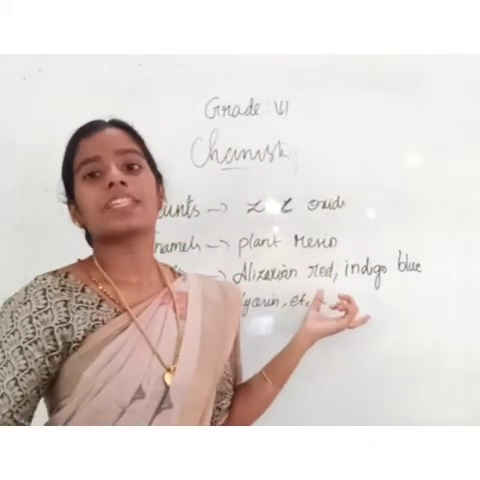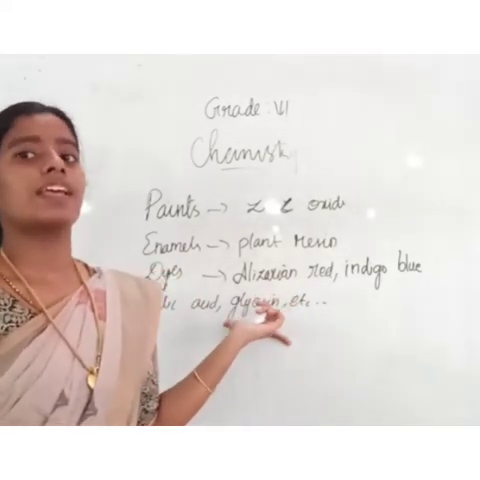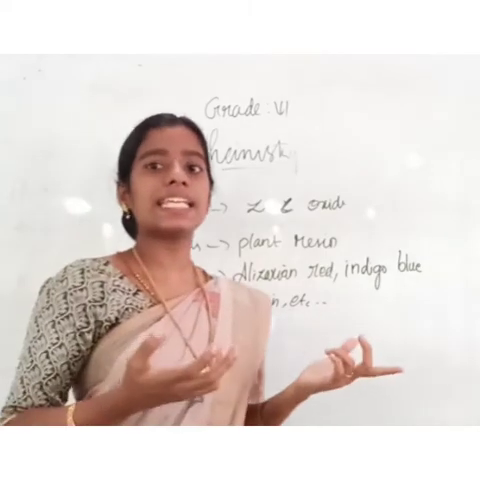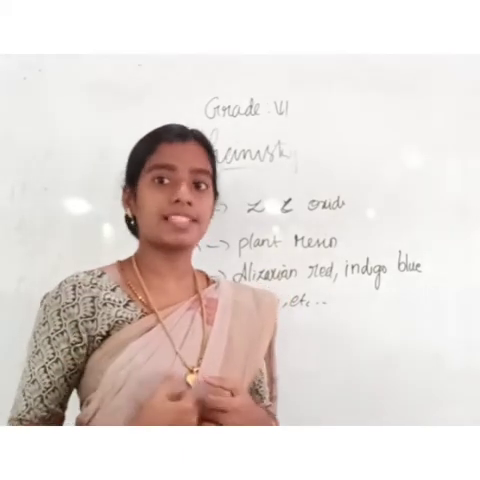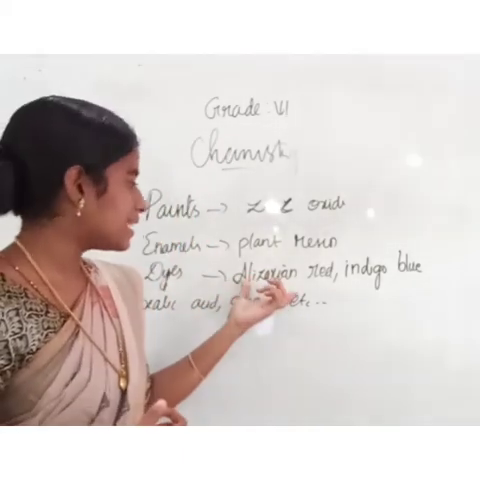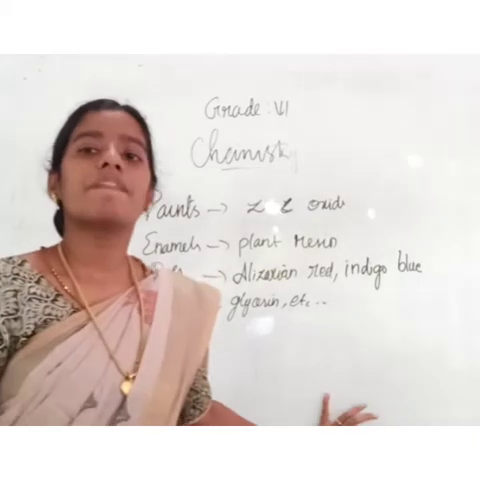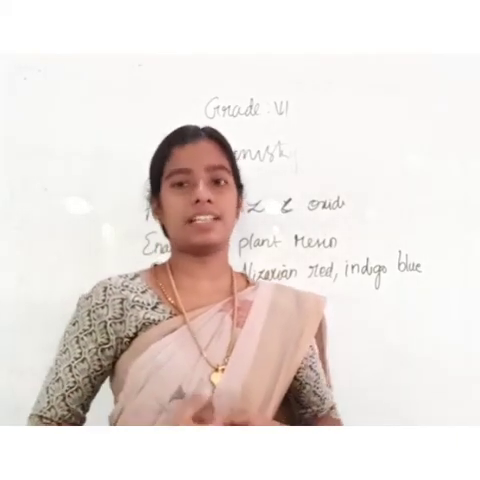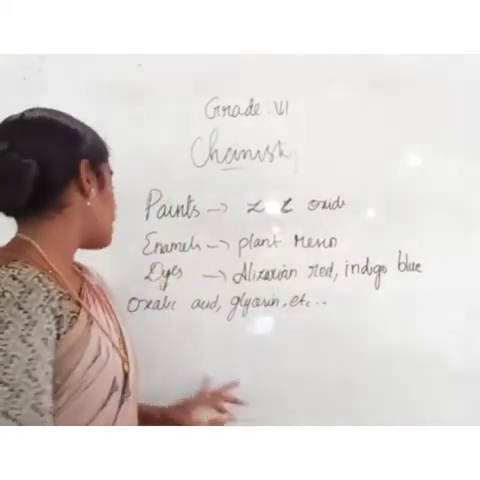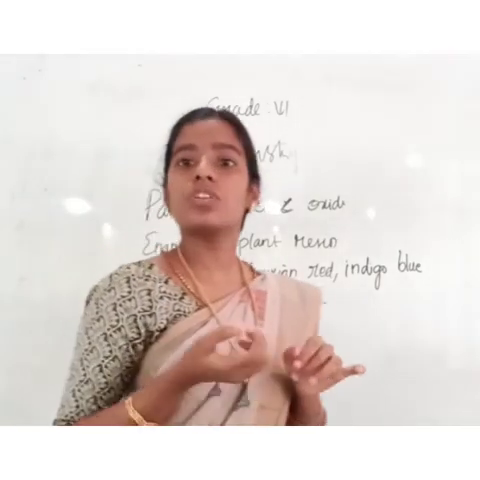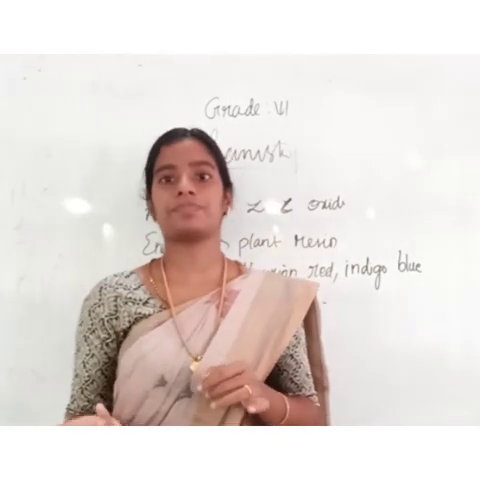Next one is dyes. For what do we use dyes? Dyes are used for coloring dresses. In dresses we have colors, right? For that dyes are used. Hair dyes are available. Generally, alizarin red and indigo blue are used as dyes. Next, when we get stains or dirt on our cloth, they can be removed using some chemicals, for example oxalic acid and glycerin. When you use these chemicals, the stains can be easily removed.